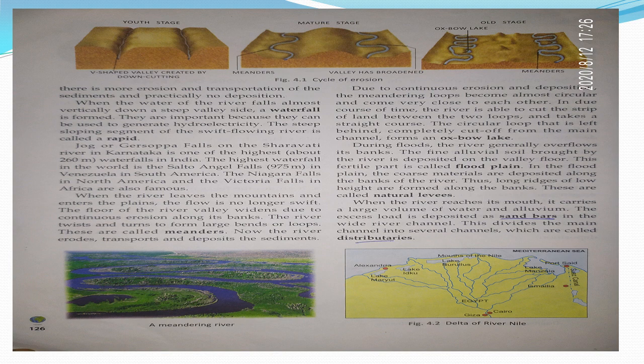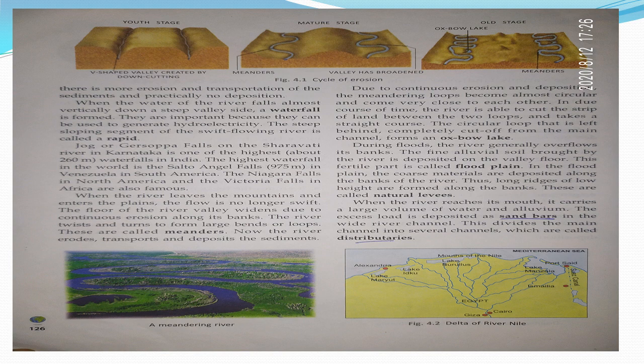Why? Because the river falls from a very high stage and it forms a waterfall. So hydroelectricity is generated in waterfall, and the river flows very swiftly and hurriedly. Children, this is the first stage of the river.